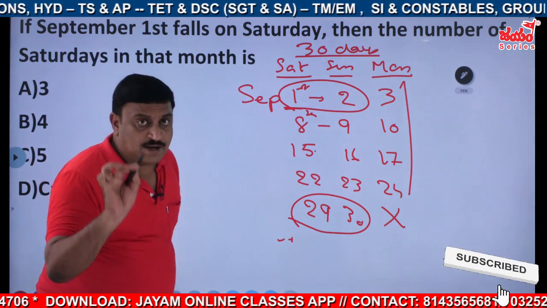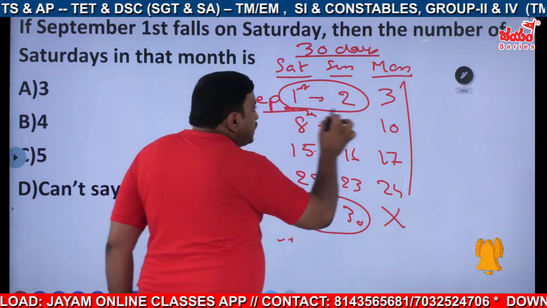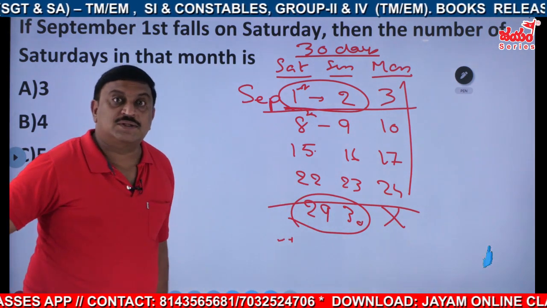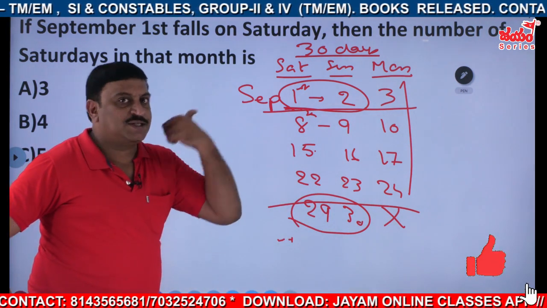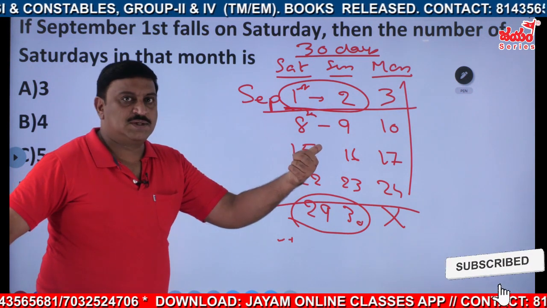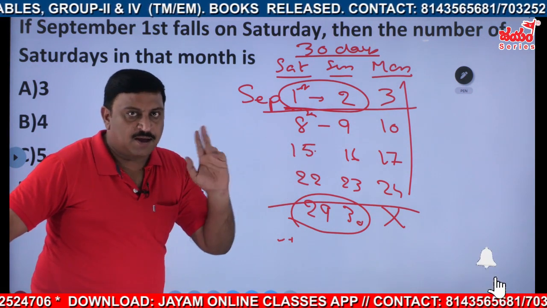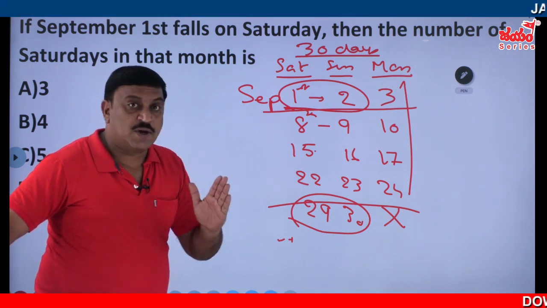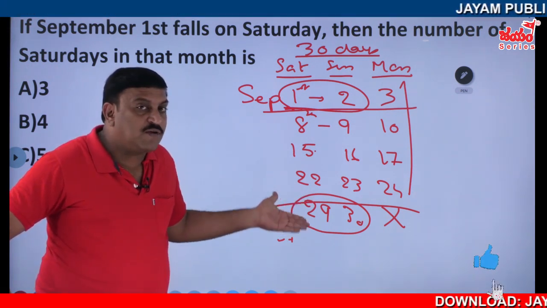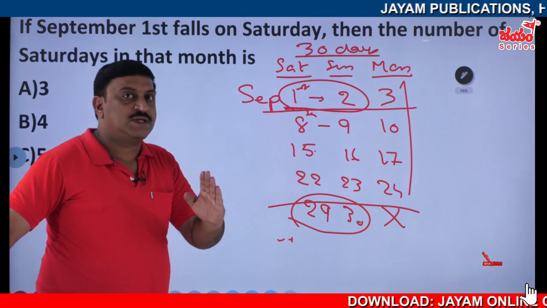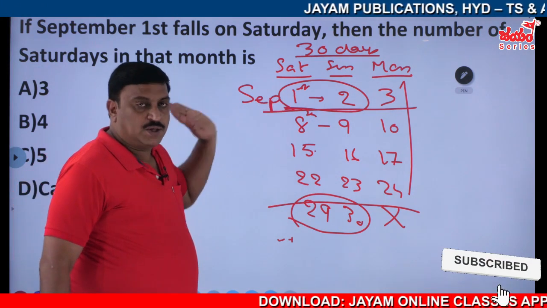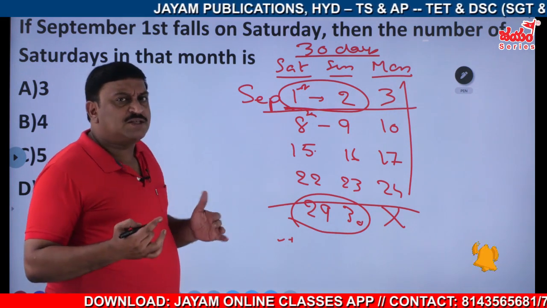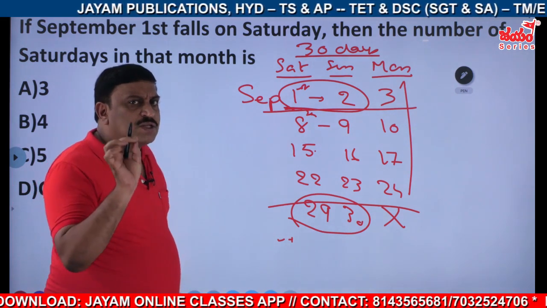That means for a 31 days month, the first 3 days or the last 3 days will appear 5 times. The rest of them 4 times. Clear? I think you understood, right? There won't be any confusion in this one. The same logic we will try for the year also. So be cautious.